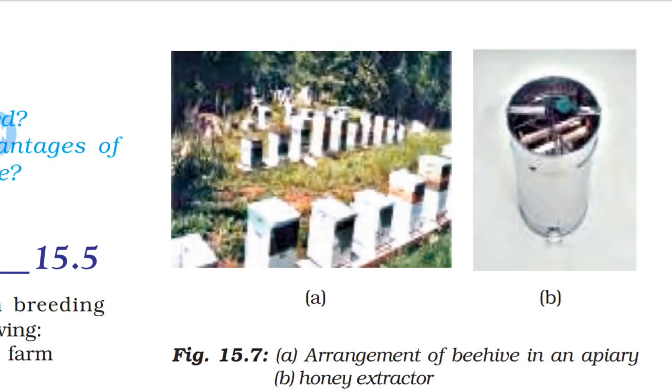Italian bees have high honey collection capacity out of these varieties. So for commercial purposes there are bee farms. Figure A is the bee farm. It is also known as the apiary. And beside that, the figure shows the honey extractor. Honey is collected in this type of vessel.